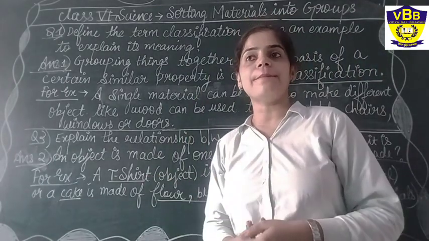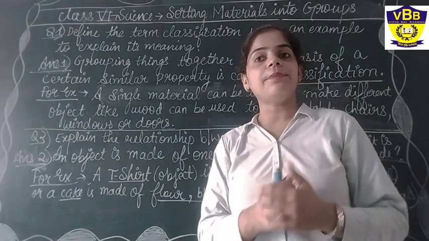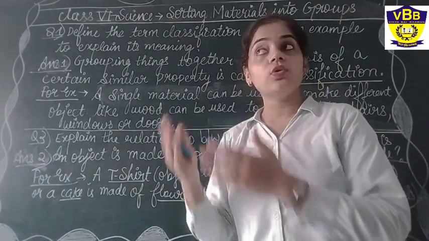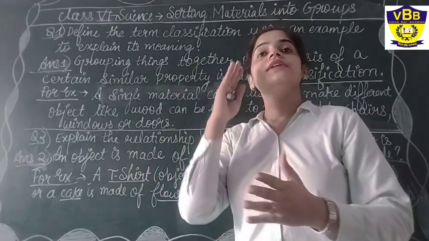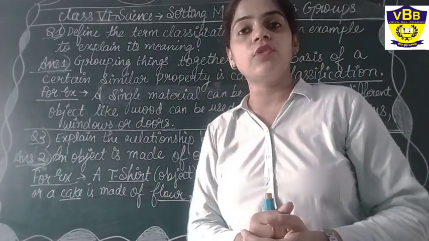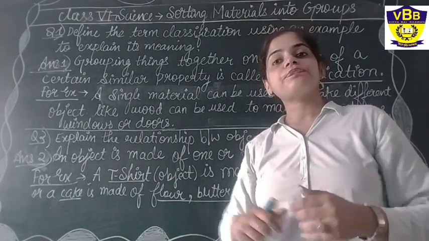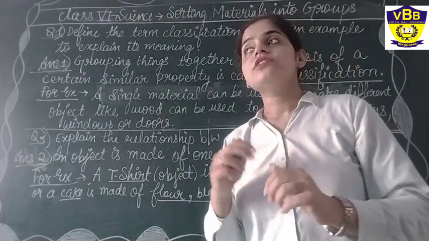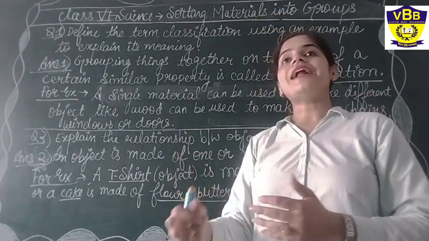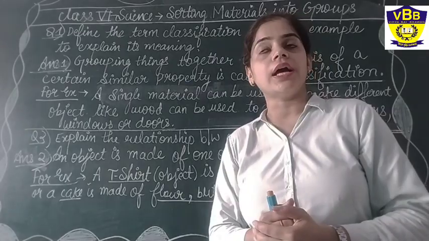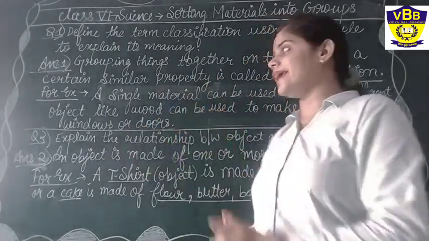The best example, as you can see in your class also, is that the door is made up of wood. The window frame is also made up of wood. Your desks are also made up of wood. Even my podium on which I kept my things is also made up of wood. So a single material, wood, can make so many things. That is the classification we have done. Wood can make several other things.